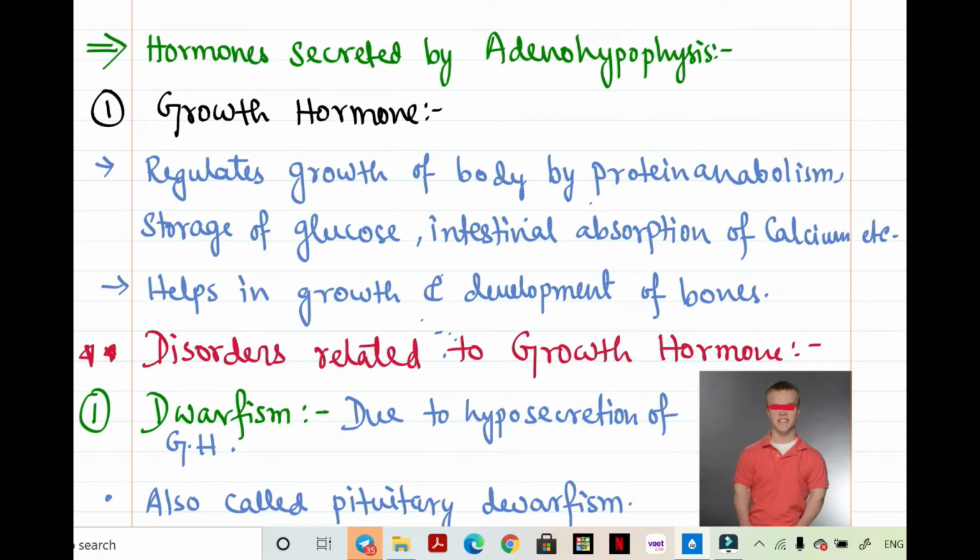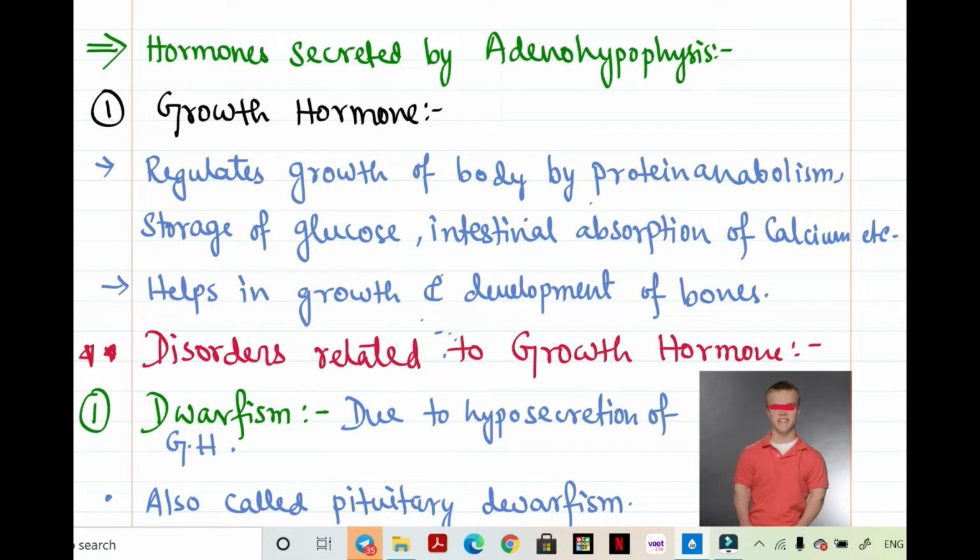Now first we will be talking about the hormones secreted by the adenohypophysis. In total, the adenohypophysis secretes 7 hormones. 6 hormones are secreted by the pars distalis of the adenohypophysis, and one hormone is secreted by the pars intermedia, and this hormone is the melanocyte stimulating hormone. Here you can see that the hormones written in black are secreted by the pars distalis, and the only one secreted by the pars intermedia is written in blue.